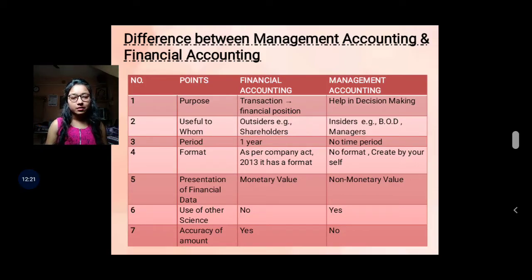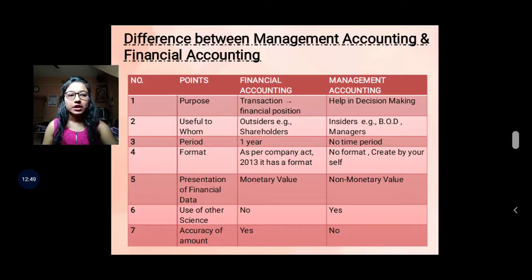As an example, suppose you purchase a pen of ₹10 for your business purpose. Then you record in your book: purchase of pen, 10 rupees. So it has a monetary value. It means in financial accounting, those financial data that have monetary value are presented.